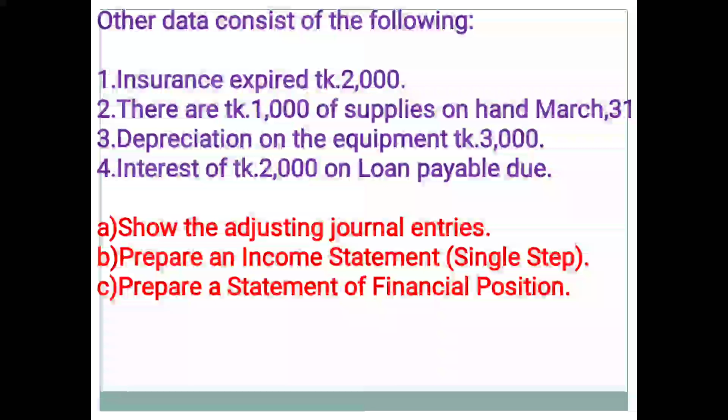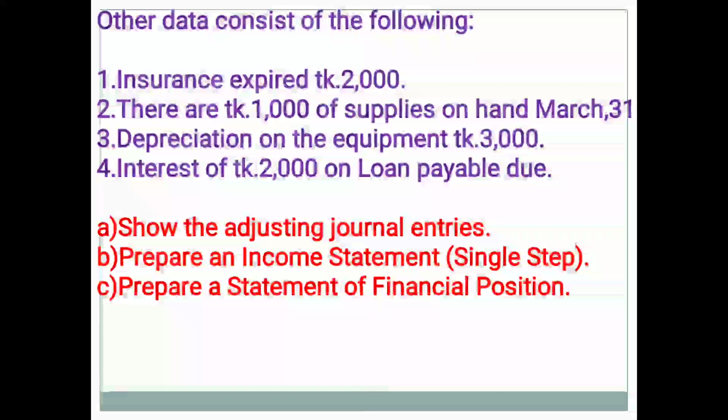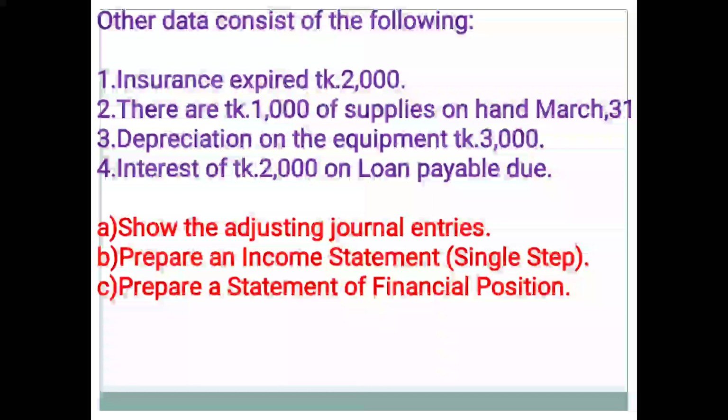Other data consist of the following. Number one, insurance expired, that is prepaid insurance expired. When any asset expired or used, then it is treated as expense. So for this entry, two postings are available. At first, insurance expense is to be shown in income statement for Taka 2000, and in current assets Taka 2000 to be deducted from the prepaid insurance in statement of financial position.